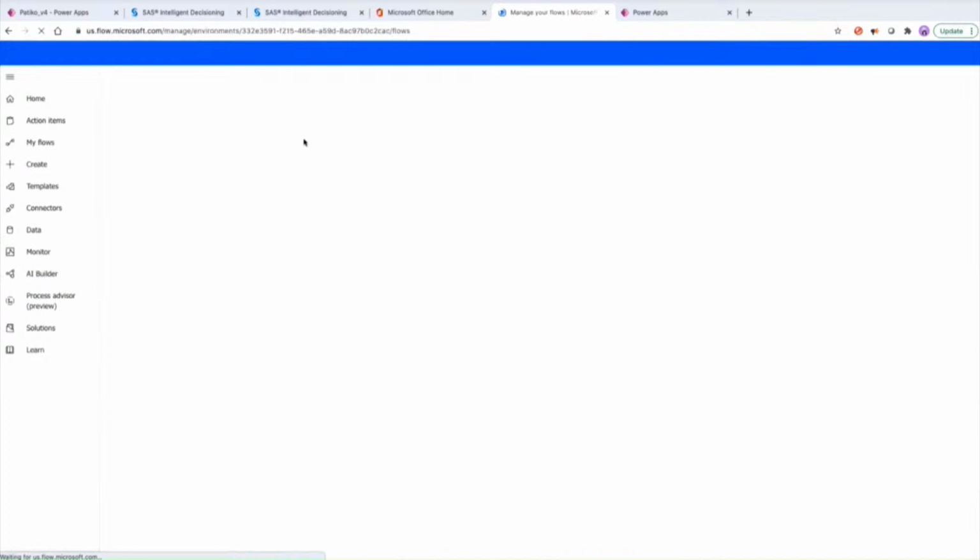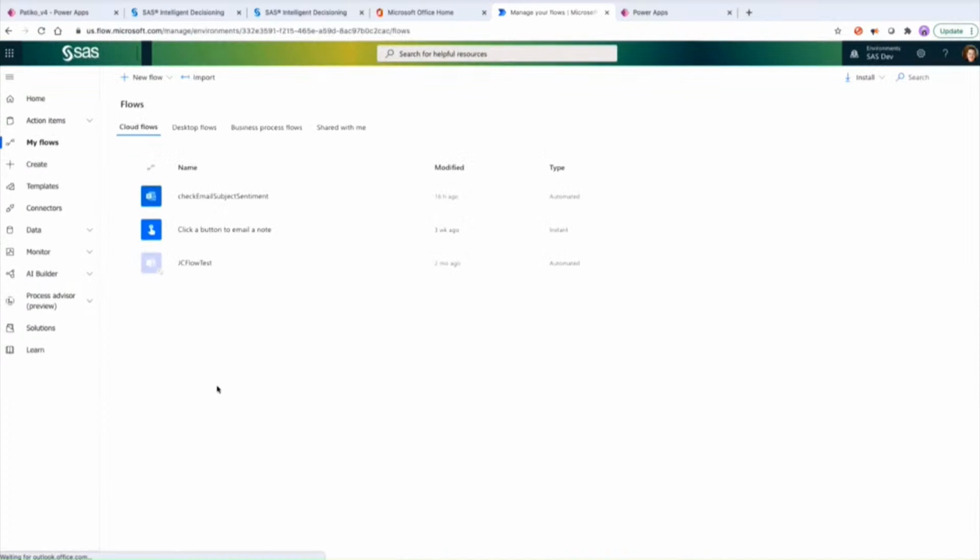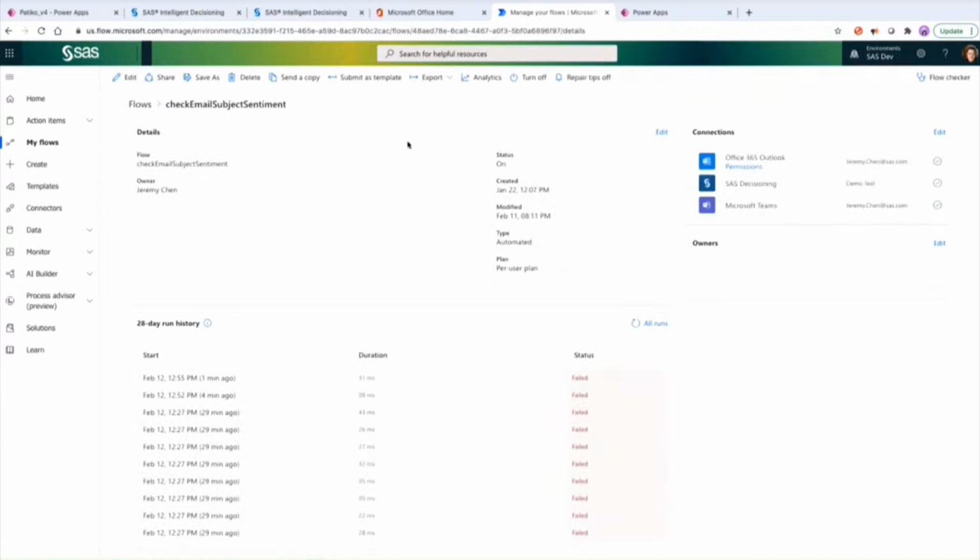I have a few flows here. I think I already showed you this. One of them is to check email subject sentiment. So this connects to that email subject sentiment decision that I showed you earlier on the decisioning side. So this is my flow. Let's take a look. Oh, it failed.